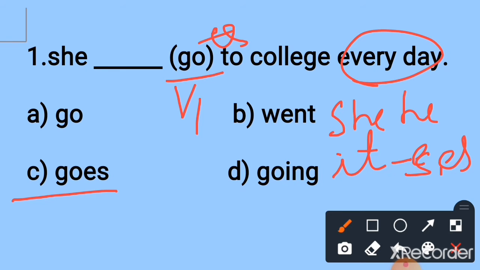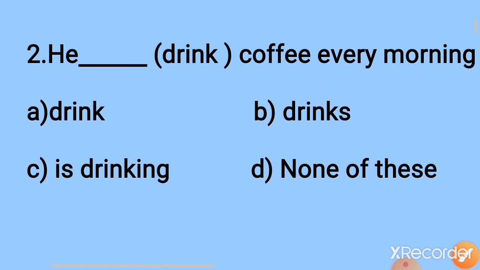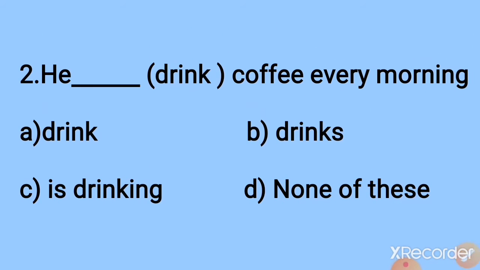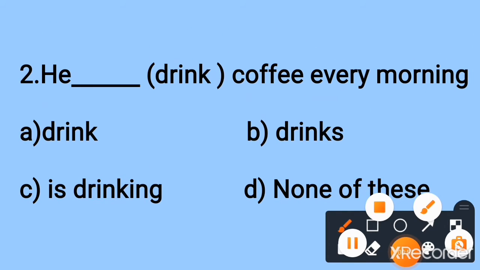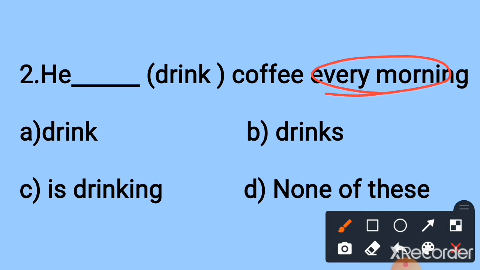Next example. He dash drink coffee every morning. Here every morning means daily action. Daily actions we have to say in simple present tense.